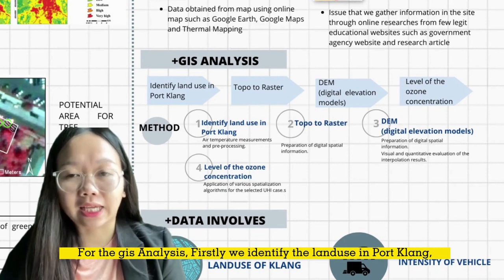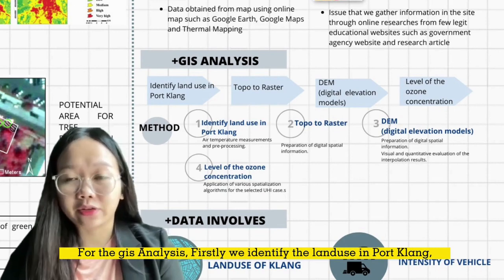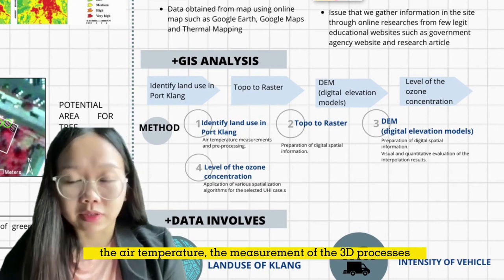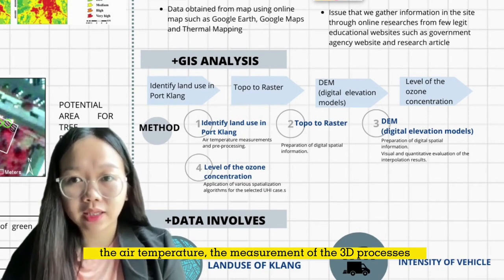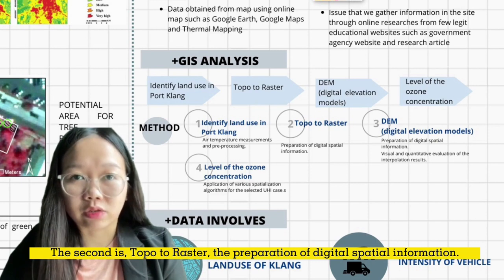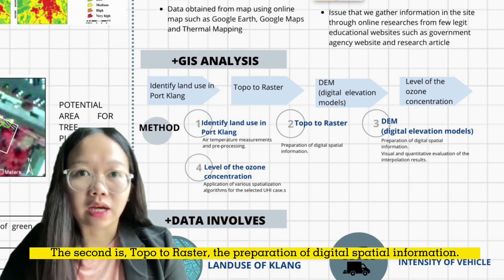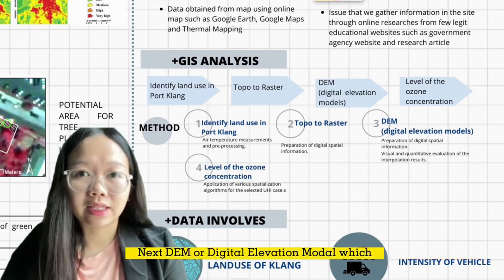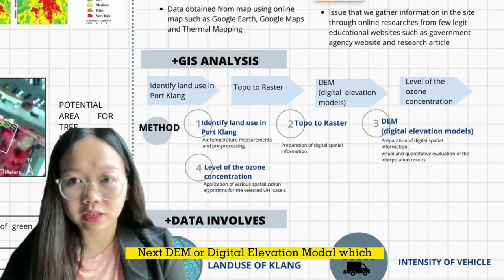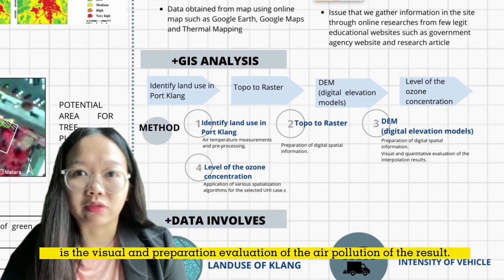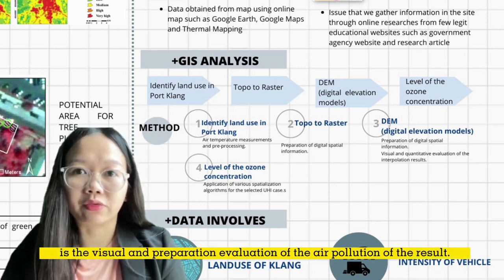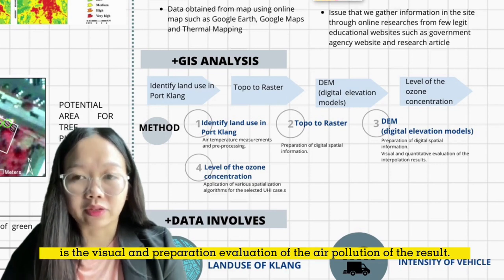For the GIS analysis, firstly, identify the land use in Port Klang, the air temperature, and the measurement of pre-processing. The second is topo to raster, the preparation of digital information. Next, DEM or digital elevation model, which is the visualization and preparation, evaluation of the interpolation of the results.